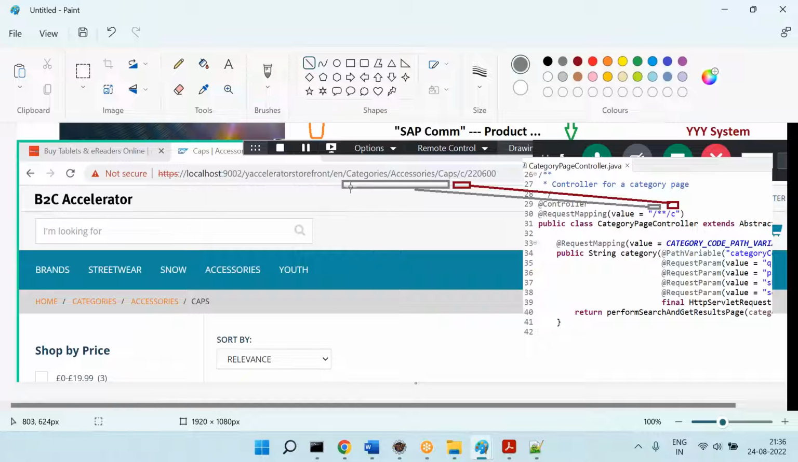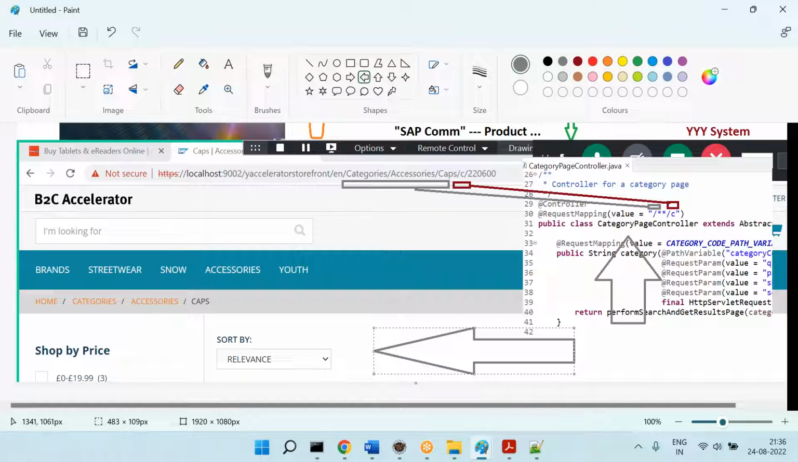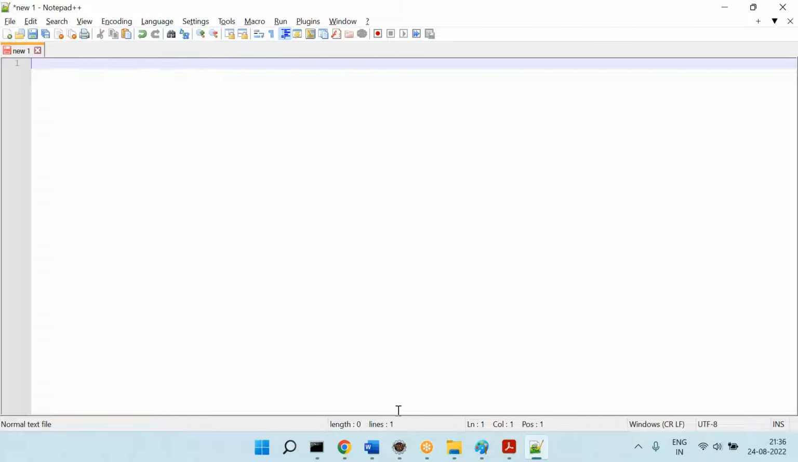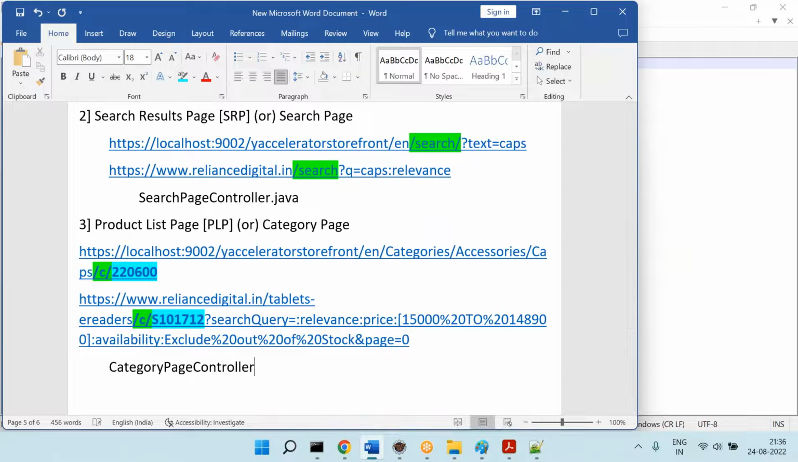So my request URL pattern is matching with the controller request mapping, and this has the bunch of logic. Because of all this logic, we are getting some results, and you display those results in the UI. So for category pages, what is the controller? CategoryPageController.java. See how easy it is to find the existing code.